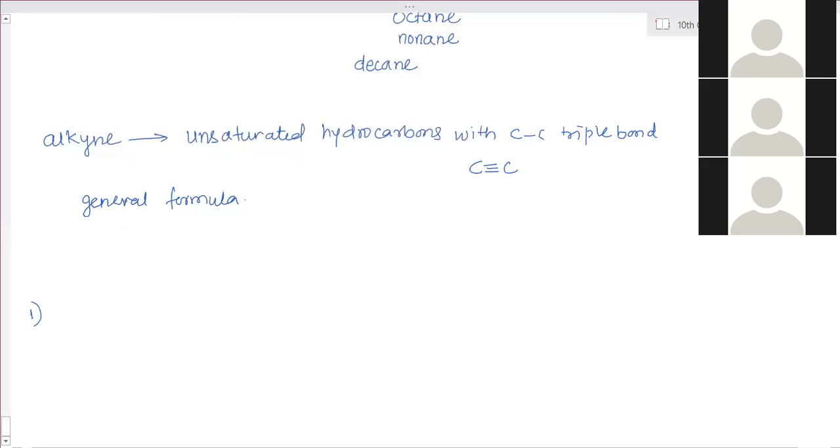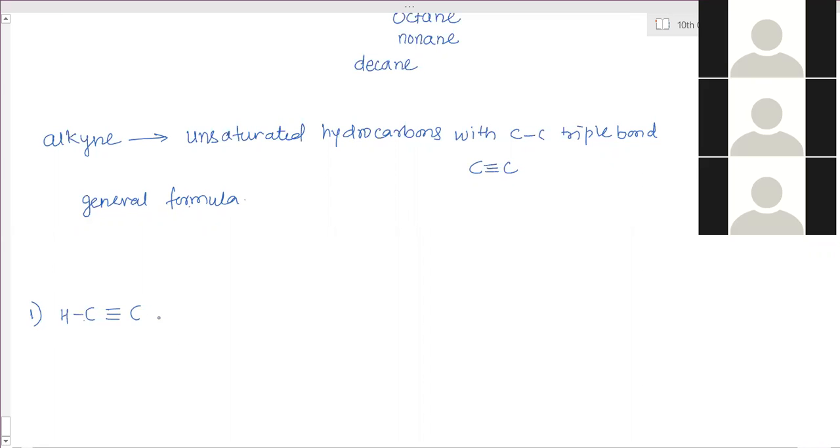Ma'am, suffix will be yne, right? Yeah, suffix is yne. Give me a second. Pen strap lagging. Yeah, here. A triple bond is needed, so it will start with 2 carbon atoms. It cannot start with 1 carbon atom. 3 bonds, now this carbon atom has 3 connected. So how many are left out? 1 only, so 1 is connected here.